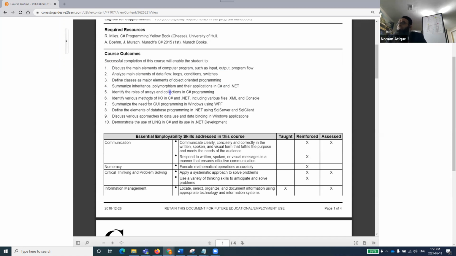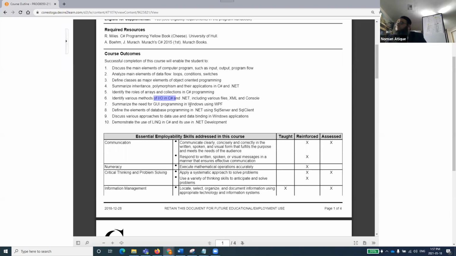Then we have identified various methods of I/O in C# and .NET, including files, XML and console. We'll talk about XML and console applications, and that is something interesting. I/O methods: how we can take input and how we can produce output in C# and .NET.